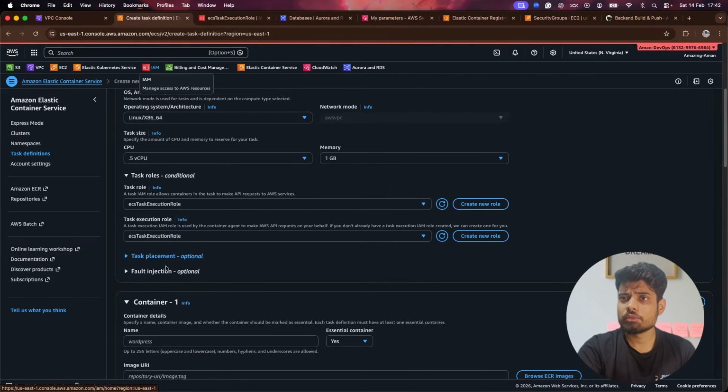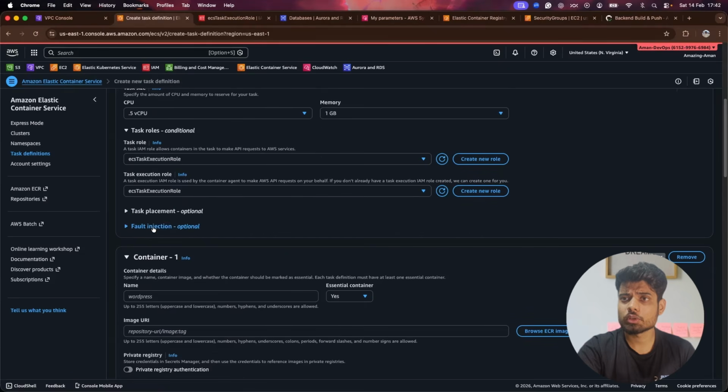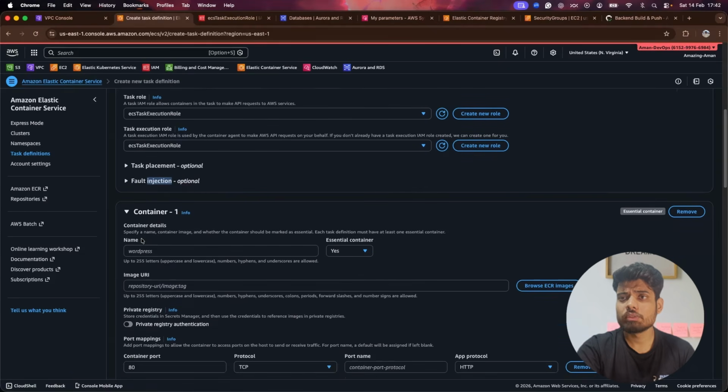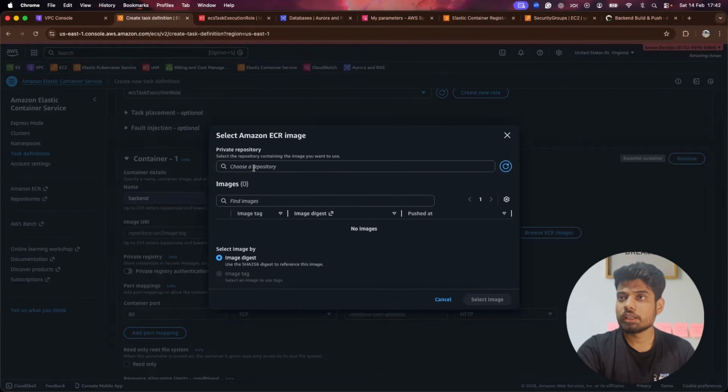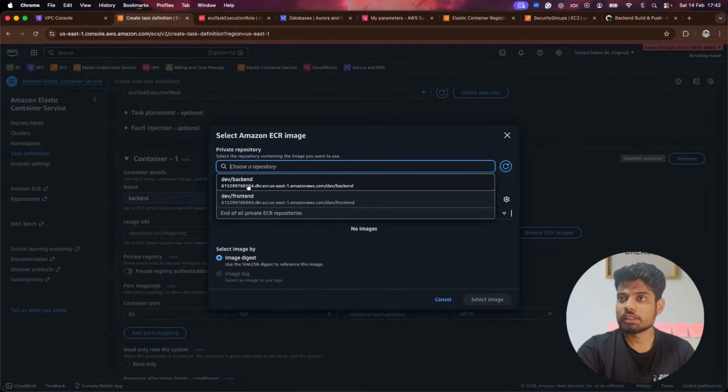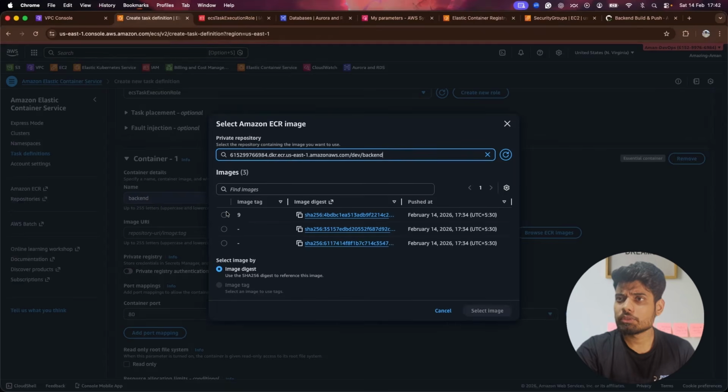After that, again, we have to provide things like task placements and all those things. We don't have to provide anything there. Here we have to provide the container name. So I'll keep the container name as backend. And after that, we have to provide the image, exactly like providing the blueprint of the container. We need to provide the container image. As we are using ECR, I'll simply go with browse ECR images. Here you can see that there are two ECR repositories, dev backend and dev frontend. I will select dev backend. Then after that, I will select this image tag.